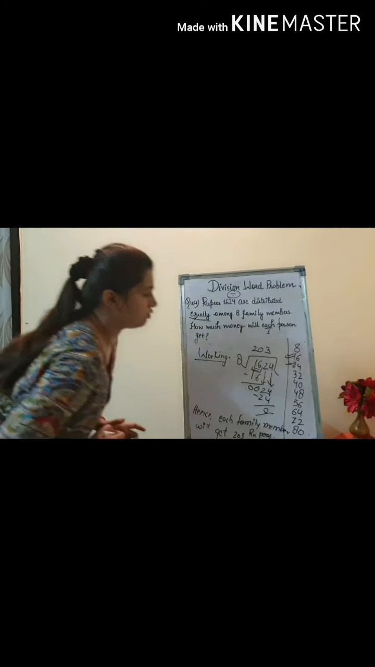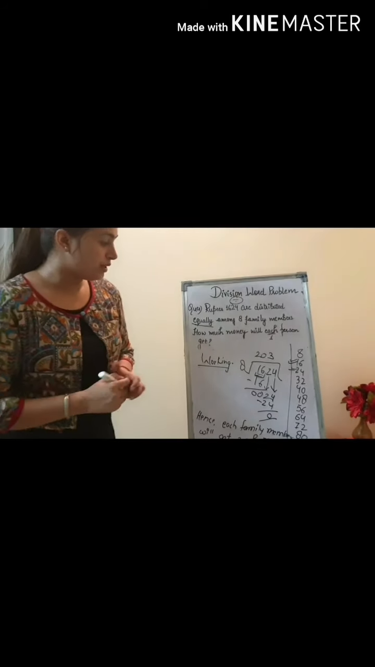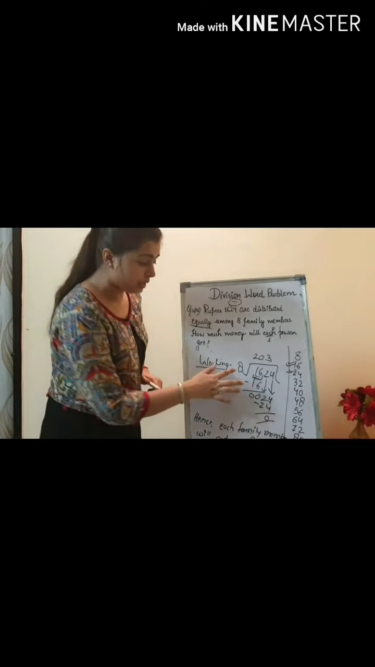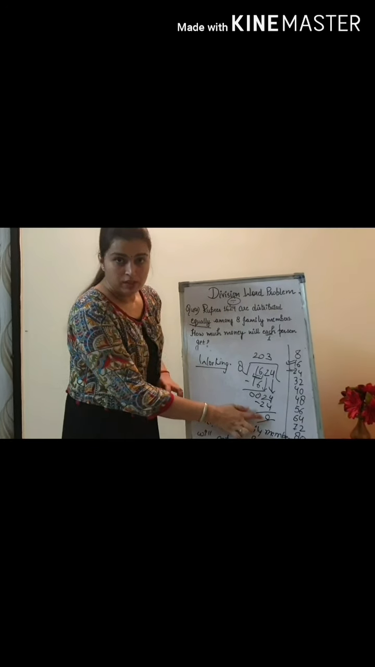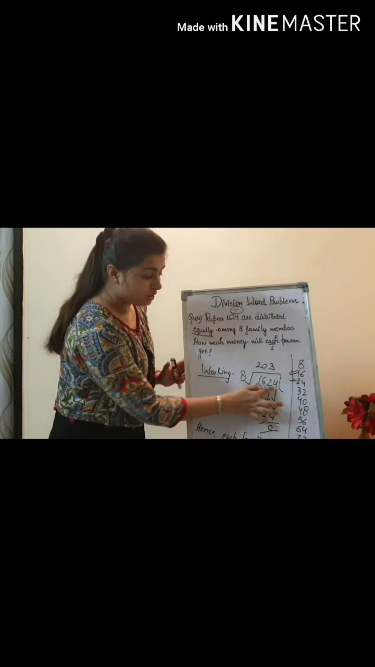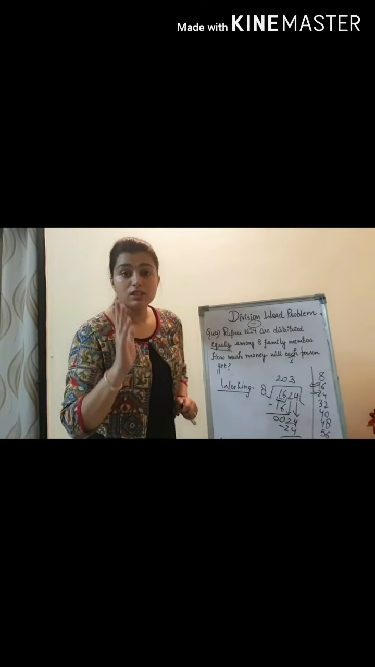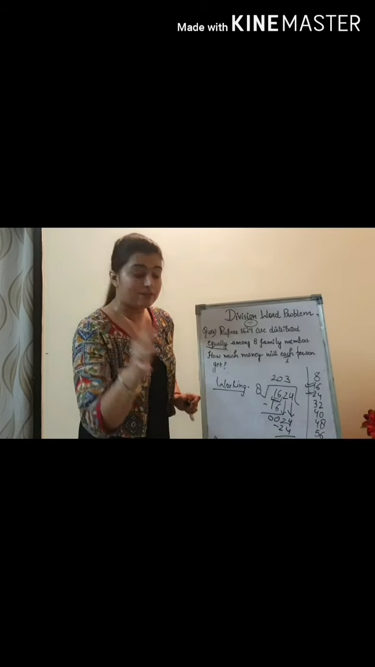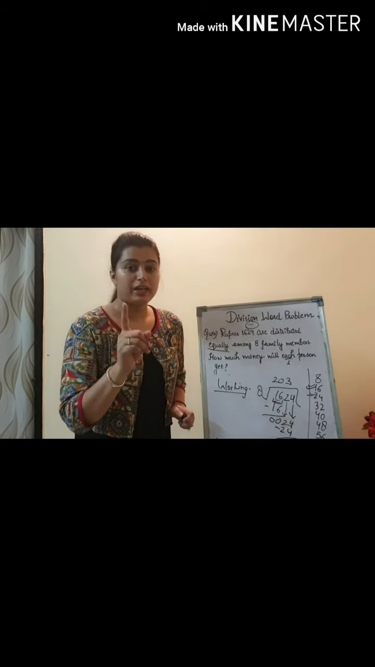And just one small concept, students: whenever you divide, like here I am dividing and I am getting 0. If you get remainder as 0, then you can say that this 1624 is completely divisible by 8. You can remember that.